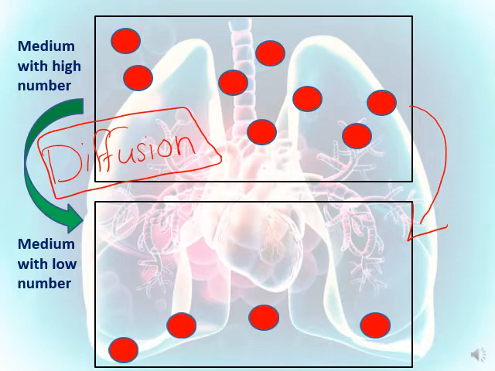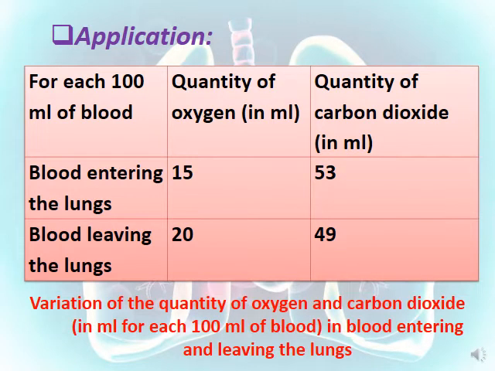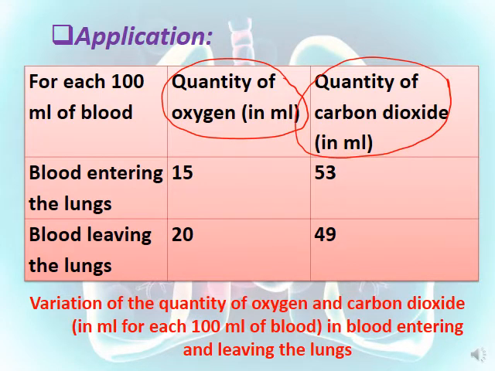To understand this well, let's look at this application. In this application, we have this table. This table shows the variation of the quantity of oxygen and carbon dioxide in milliliters for each 100 milliliters of blood, the blood entering and the blood leaving. So this table shows the quantity of oxygen and of carbon dioxide in the blood entering the lungs and the blood leaving the lungs.